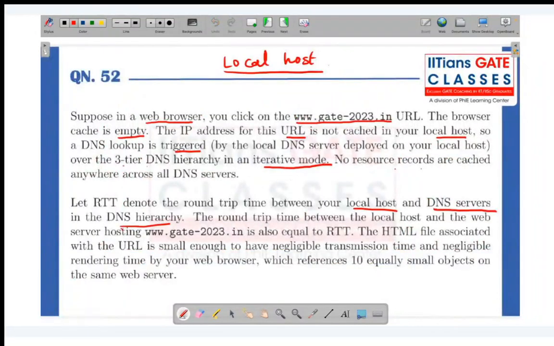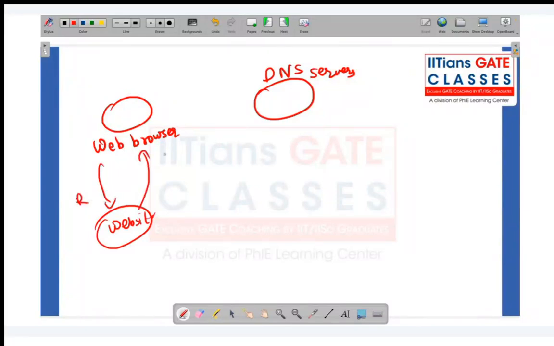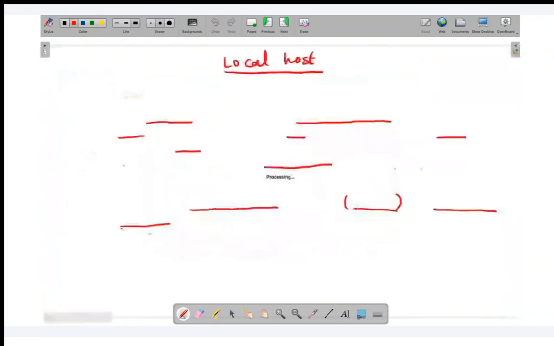What they are saying is that RTT denotes the round trip time between your local host and the DNS servers in the DNS hierarchy. The round trip time between the local host and the web server hosting the site is also equal to RTT. It means that once I know the IP address, hitting the website and getting the details also takes one round trip time, RTT.